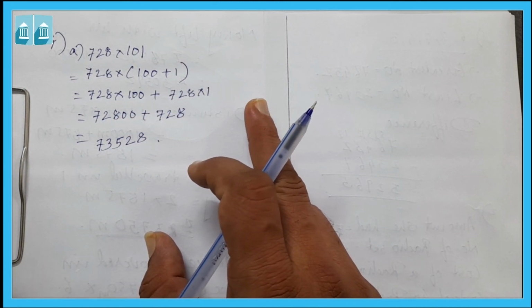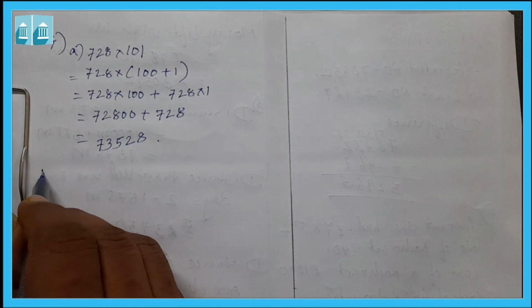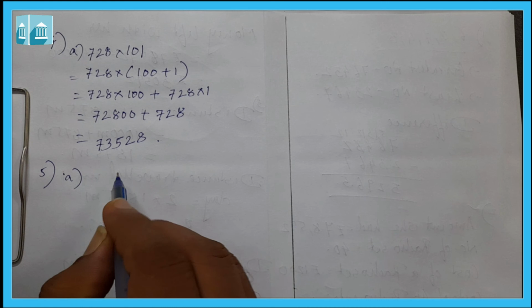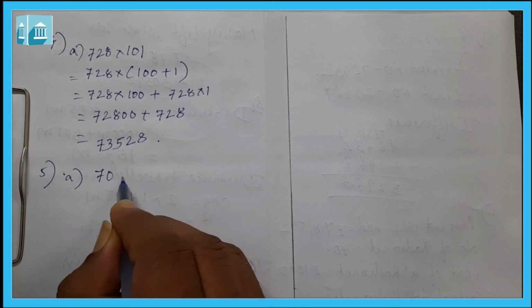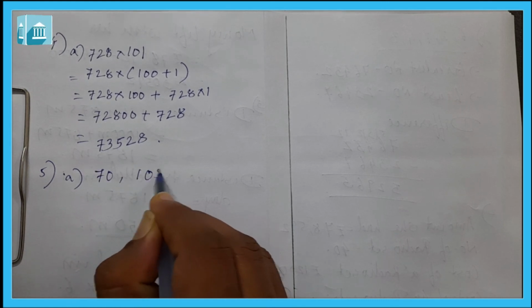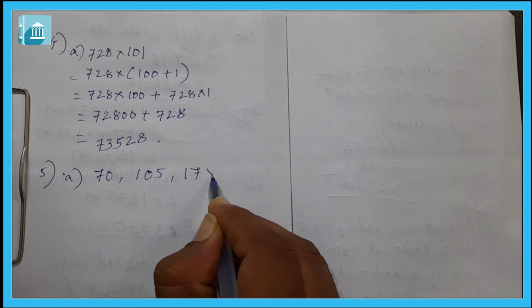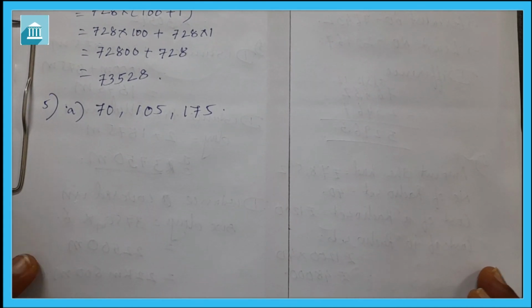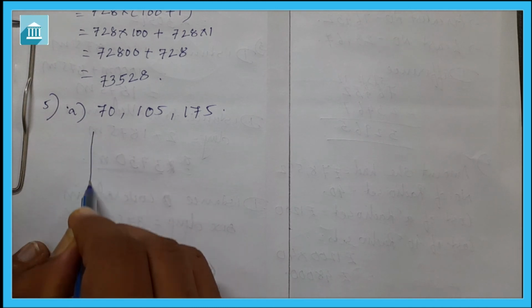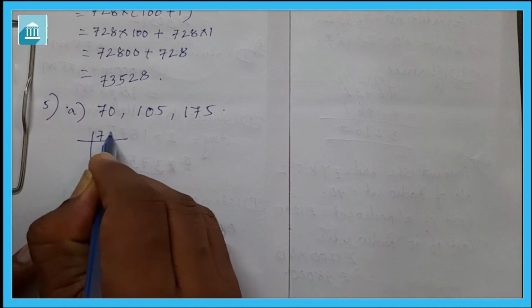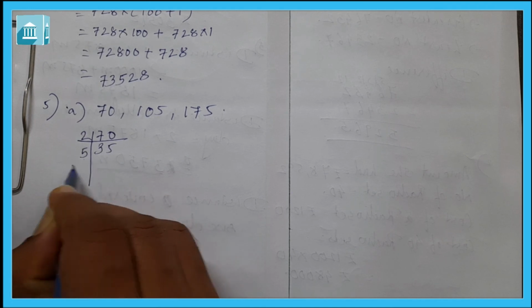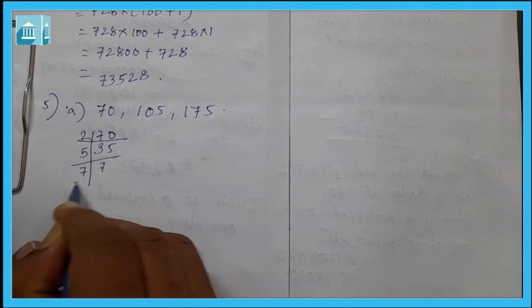Now the next question is find the HCF. We had already done it in the previous session. Here find the HCF of 70, 105 and 175. We have to find out the HCF of these three numbers. So first we have to do the prime factorization of the numbers. 70: prime factor 2, then 35, 5, then 7, 7, then 1.